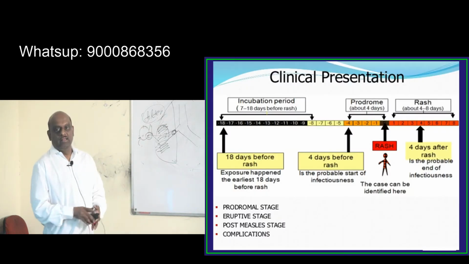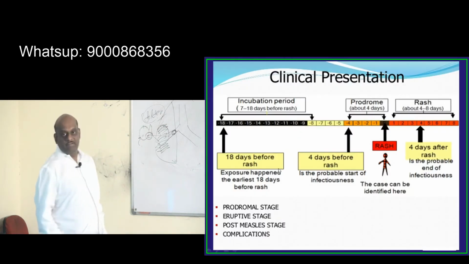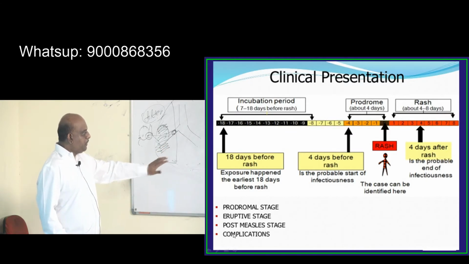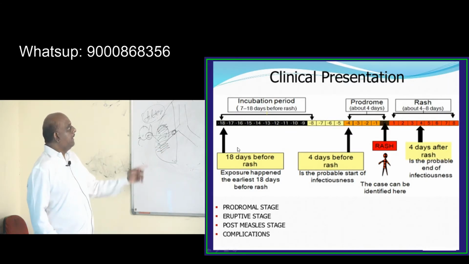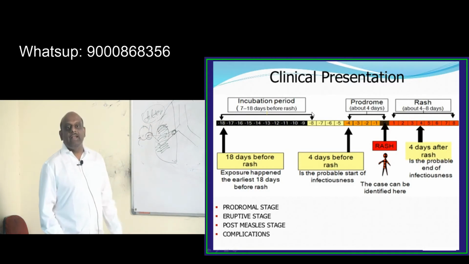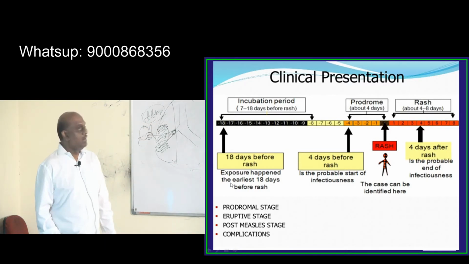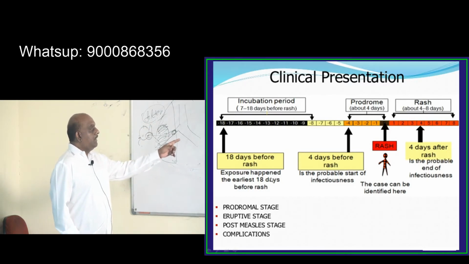But before that, let's talk about measles. Measles has a prodromal, eruptive and post-measles complications phase. The incubation period is 7 to 18 days before the rash. So the earliest exposure that happened is 18 days before the rash.